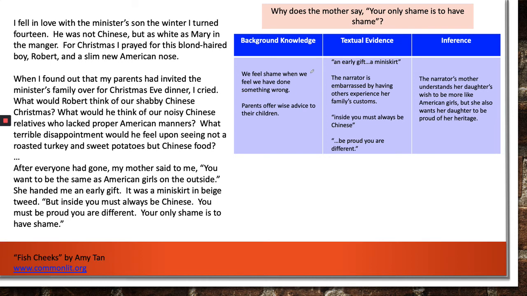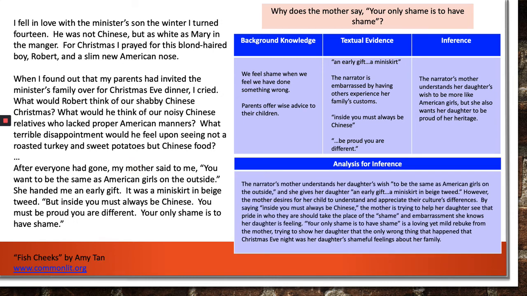So now let's take all three columns right here and put it into an actual analysis of the text and not just an explanation. The narrator's mother understands her daughter's wish to be the same as American girls on the outside, so she gives her daughter an early gift, "a miniskirt in beige tweed." Notice the quotation marks because we are pulling directly from the actual text. However, the mother desires for her child to understand and appreciate their culture's differences.